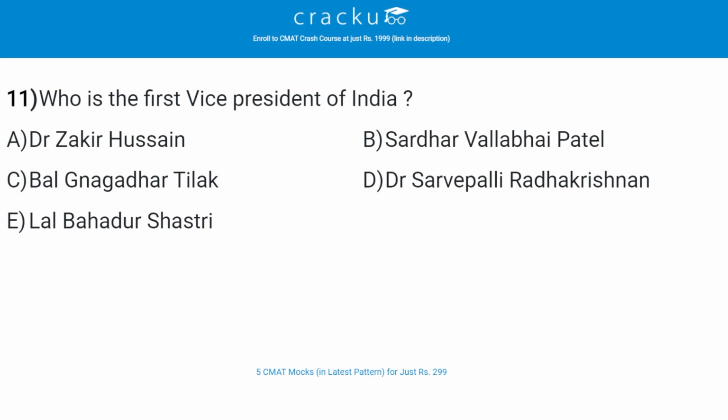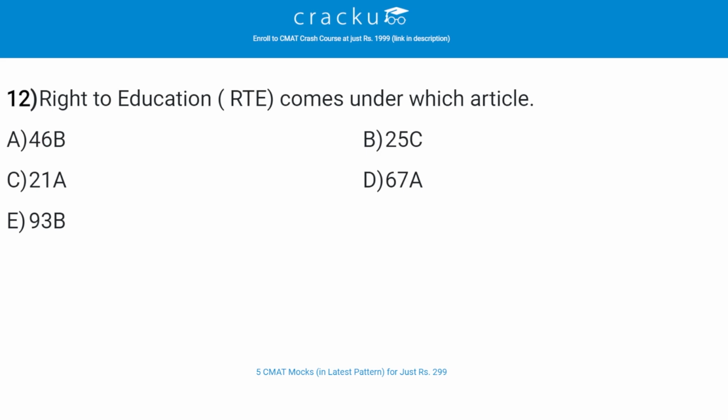Let's check the next question. Who was the first Vice President of India? The correct answer is D, Sarvepalli Radhakrishnan. The first Vice President election was held in 1952, and Sarvepalli Radhakrishnan was elected as the first Vice President of India. Let's check the next question. Right to education comes under which article? The correct answer is C, 21A.